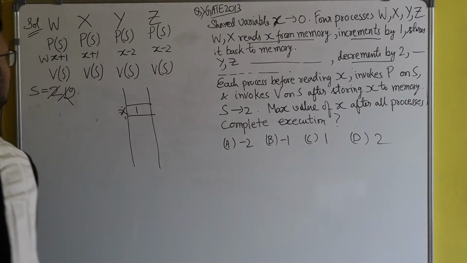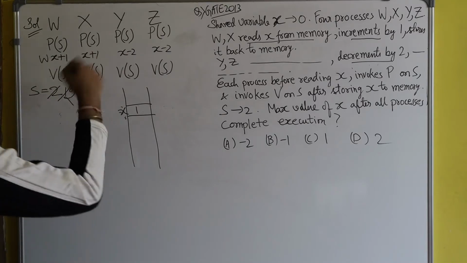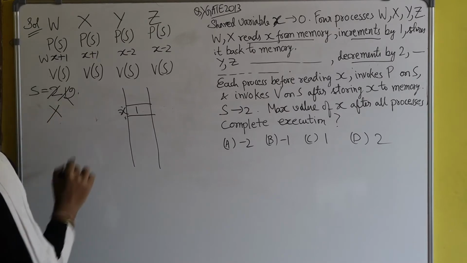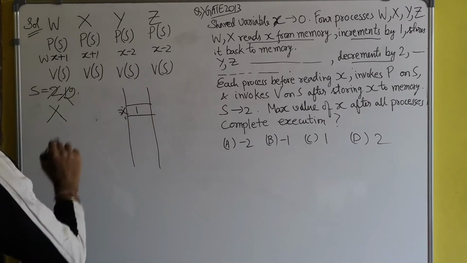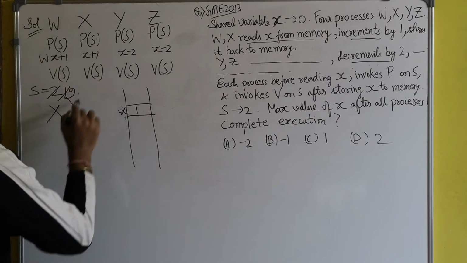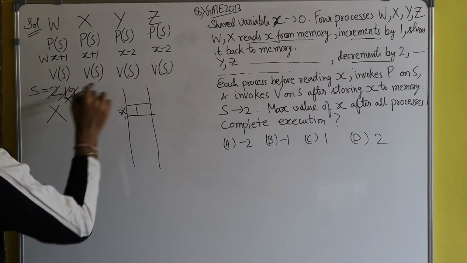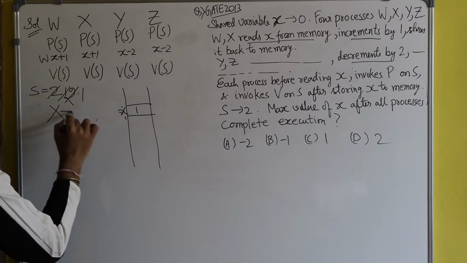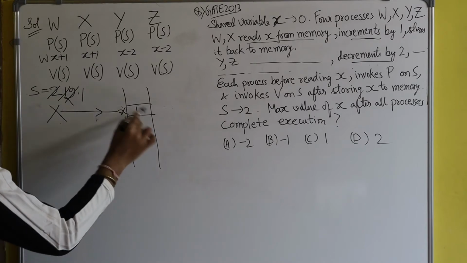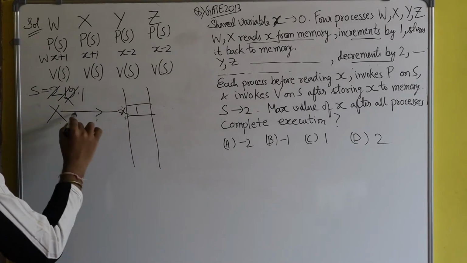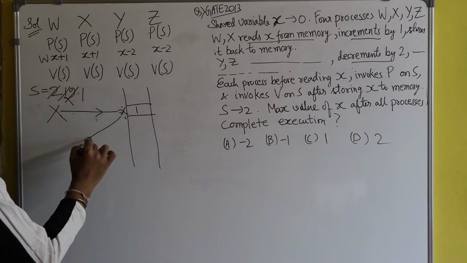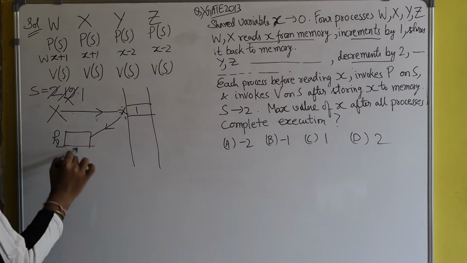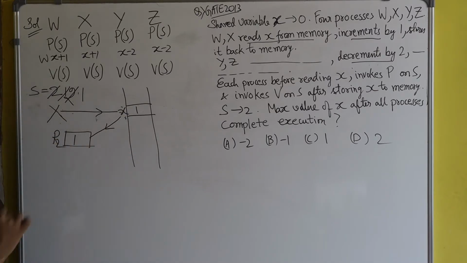So now let the CPU be given to process X. So what will process X do? Process X will do the same thing. It will first enter the critical section, thereby decrementing the value of S from 2 to 1. So now process X is inside the critical section. So now process X will read the value of this memory location X. How? At first it will read it and then fetch it to the register, say R2. So now the register contains the value.